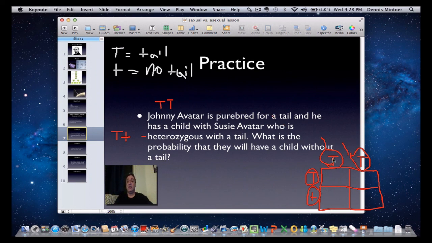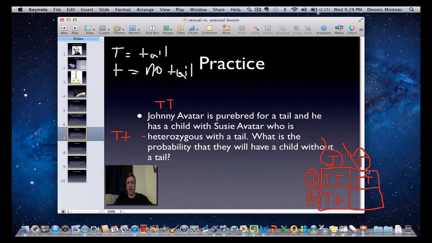So what this represents is if that sperm and that egg go together in this box, it shows that I have a big T and a big T. That is homozygous for the trait of having a tail. This one goes together. It is big T with that sperm and that egg coming together, big T, big T. And that is also homozygous for the trait of having a tail. This one right here would be big T, little t. That sperm and that egg coming together. That is heterozygous, because they're different, for having a tail.